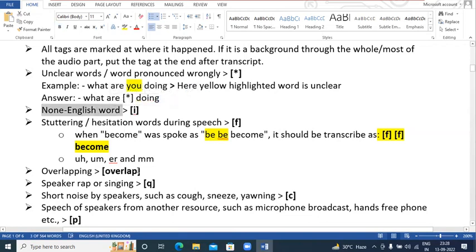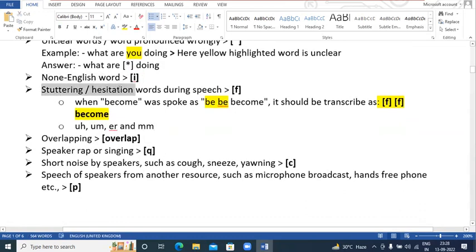Now the third one is for the hesitation words. You may hear some hesitation words from the speaker. Let us suppose the speaker wants to say "become", but he says it hesitantly. For those hesitation words, or words which are not clearly pronounced by the speaker, sometimes the speaker says something like that. For all such hesitation words, we need to put the F tag.